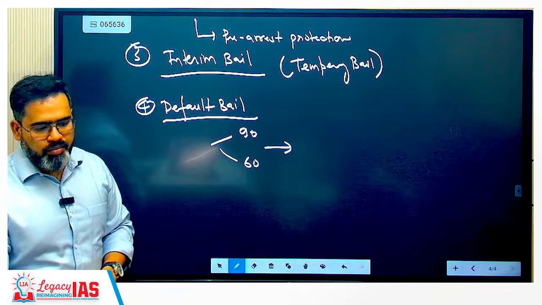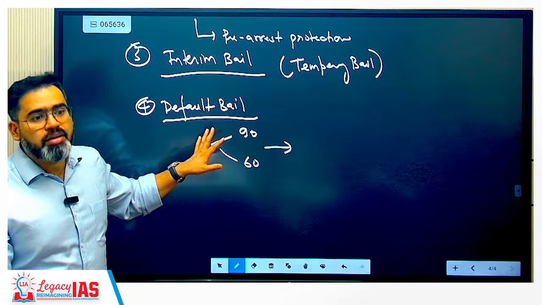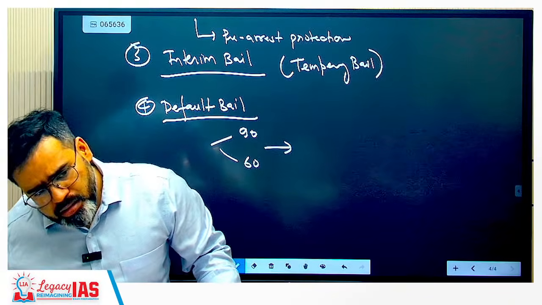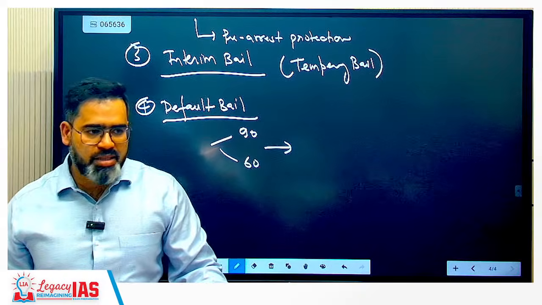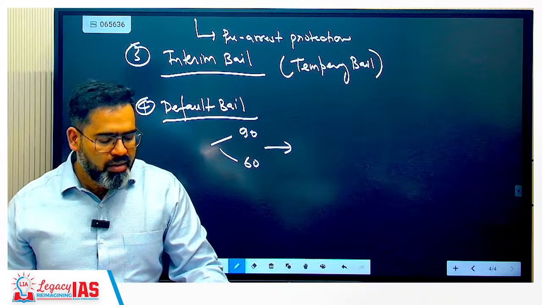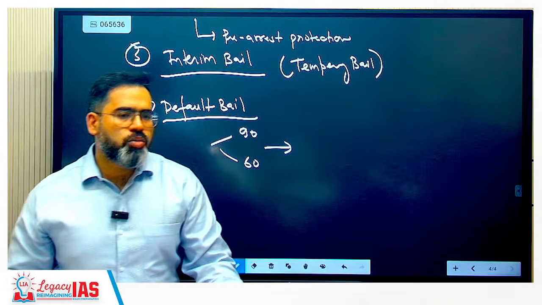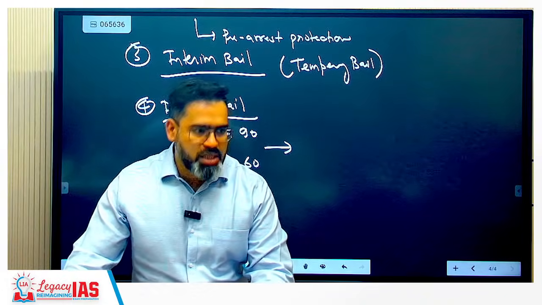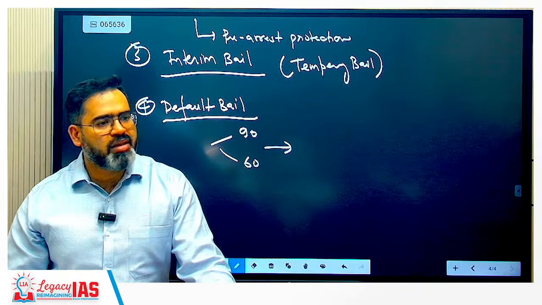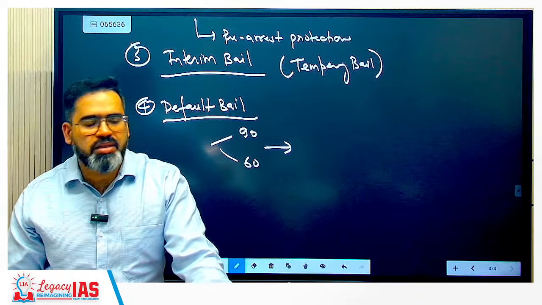Correct? In all four cases you have to pay some money, surety, definitely, in every case. Here also you will not be released automatically. You have to ask for it. Here you have the right, but if you are not asking, then they will not give the bail and you remain in jail only, correct?